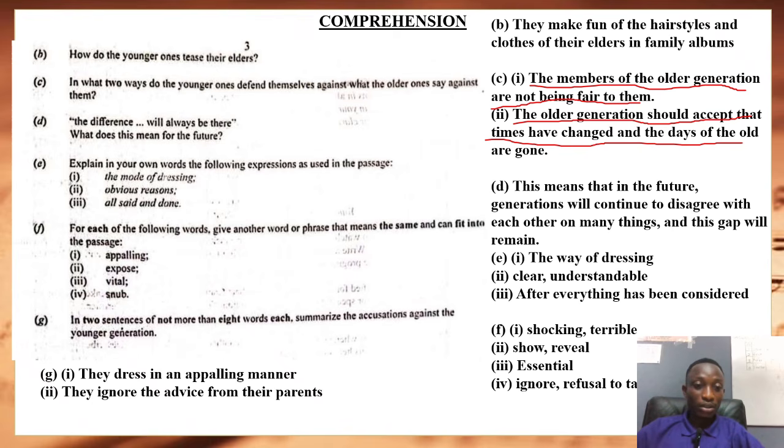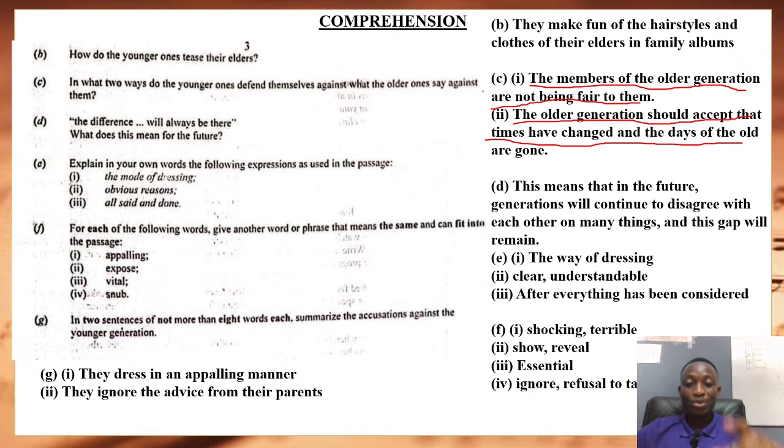D, the difference will always be there. What does this mean for the future? So this simply means that generations will come and generations will still continue to disagree with each other on so many things, and this gap will always remain.